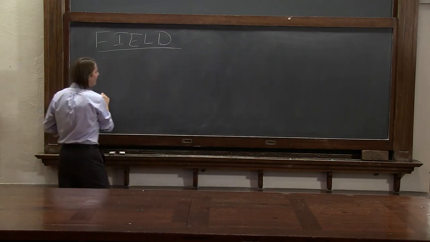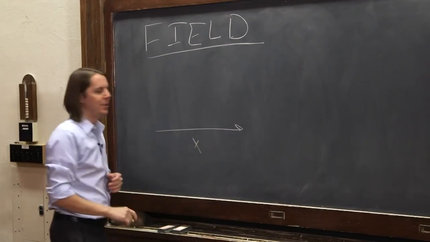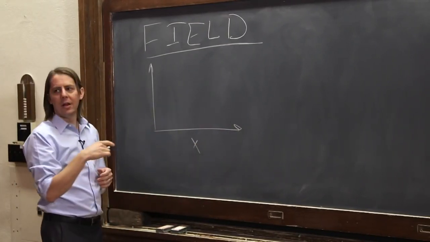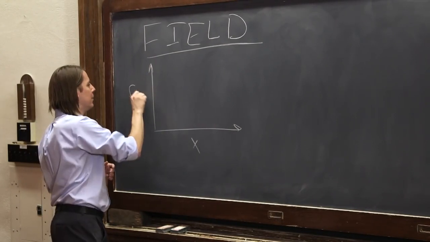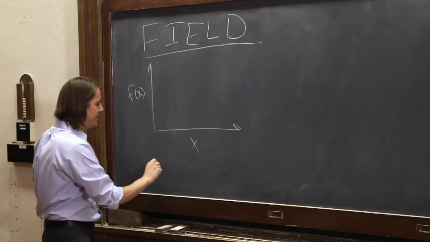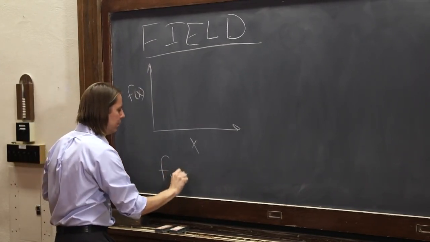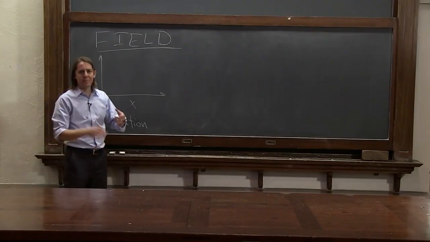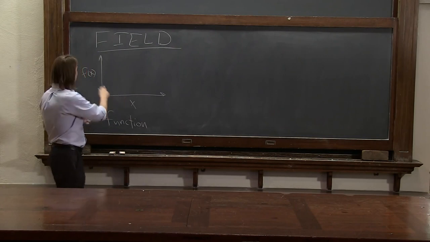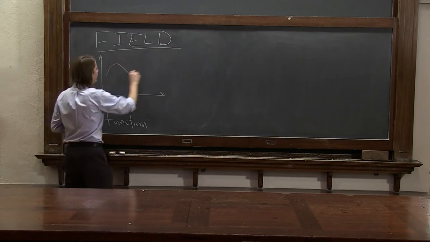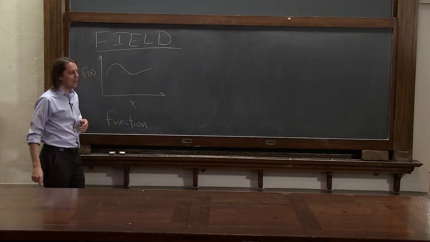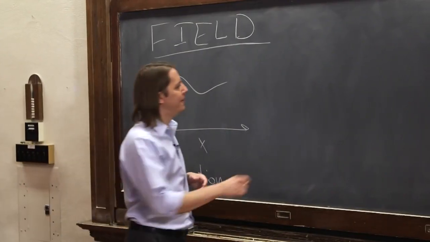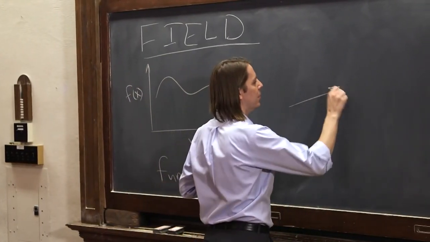A function was simply: you have an x-axis here, a bunch of values of x, and for each one you assign it f of x. The simple idea of a function. Maybe it's a table of numbers, maybe it's a mathematical formula that gives you the f of x for each x, and you can plot it and it looks something like that. So functions, I'm going to assume you're very happy with. What if we had a function of 2 dimensions?